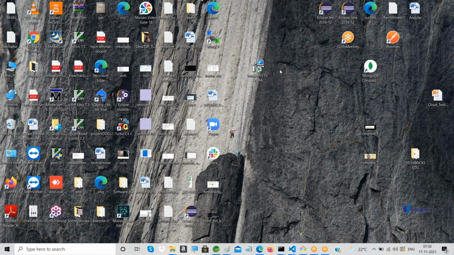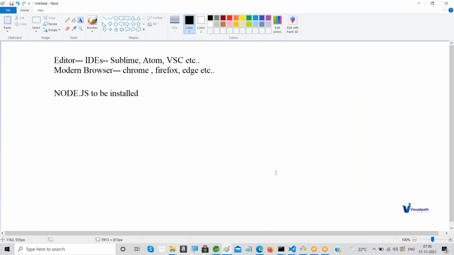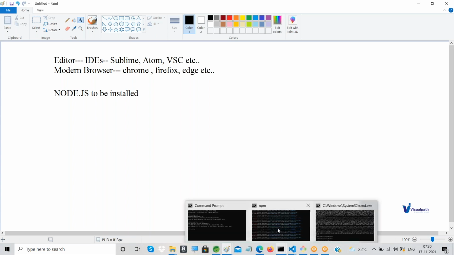Like that, it will be installed. You click on it, and an installation wizard window will be opened over there, and then you have to click next with all default options. That's it. Node will be available in your computer.